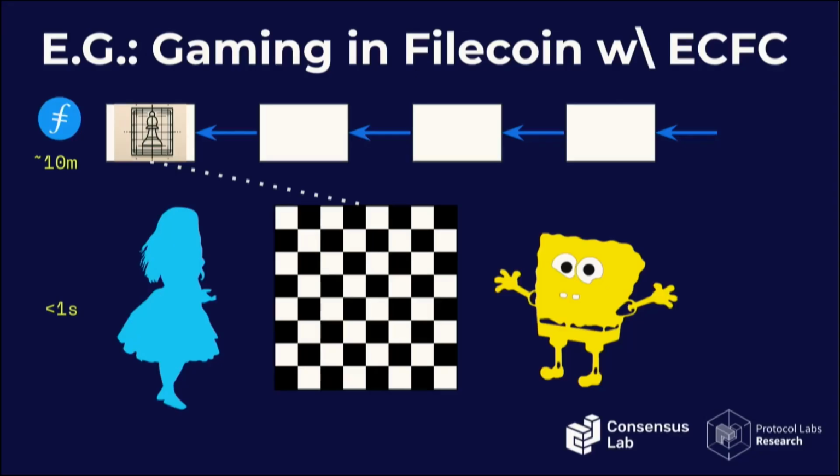Then, thanks to the finality calculator and faster finality within tens of minutes, the gaming platform doesn't need to create an L2 anymore. You could just have users pay for the games directly on the main chain, because it's going to take tens of minutes, which is kind of acceptable. But still, for Alice and Bob to play, we'll still need to create a state channel and play off-chain, because it's too costly in terms of time to play on the main chain.